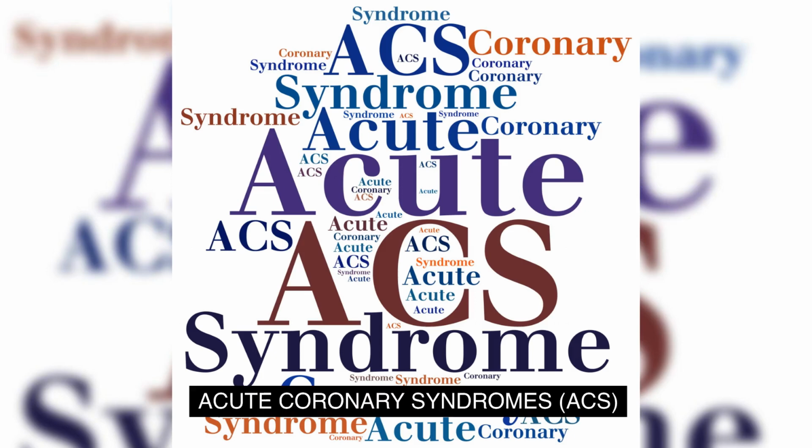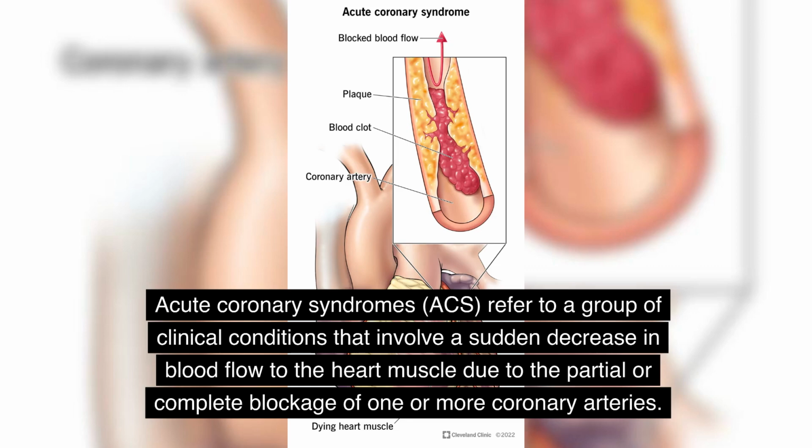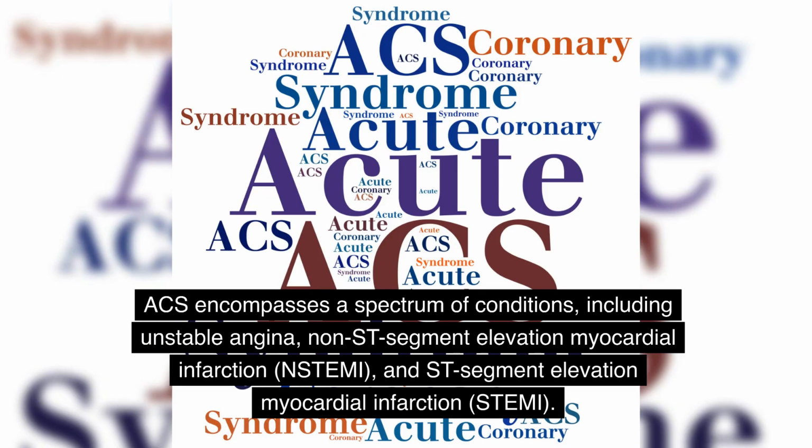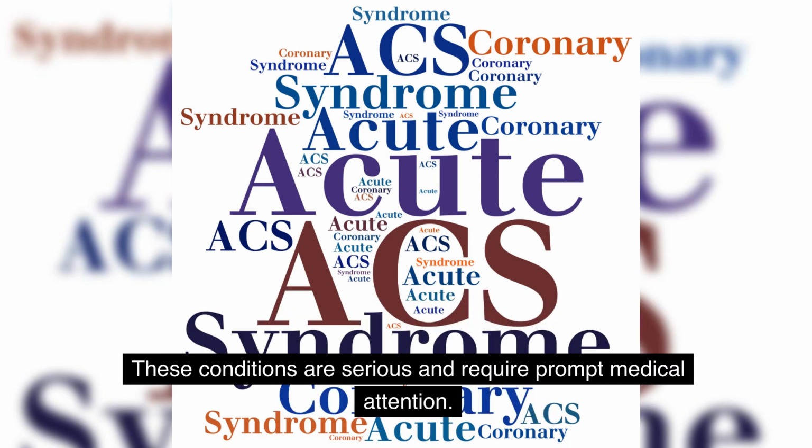9. Acute coronary syndromes, ACS. Acute coronary syndromes, ACS, refer to a group of clinical conditions that involve a sudden decrease in blood flow to the heart muscle due to the partial or complete blockage of one or more coronary arteries. ACS encompasses a spectrum of conditions, including unstable angina, non-ST segment elevation myocardial infarction, NSTEMI, and ST segment elevation myocardial infarction, STEMI. These conditions are serious and require prompt medical attention.